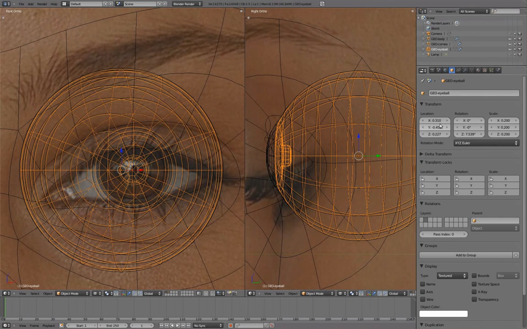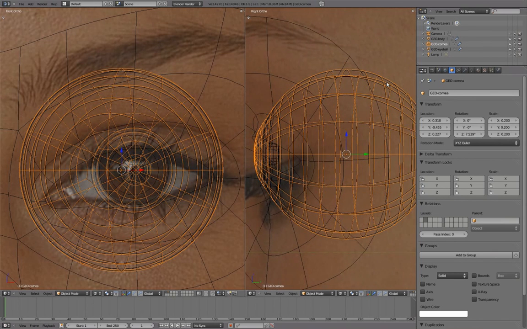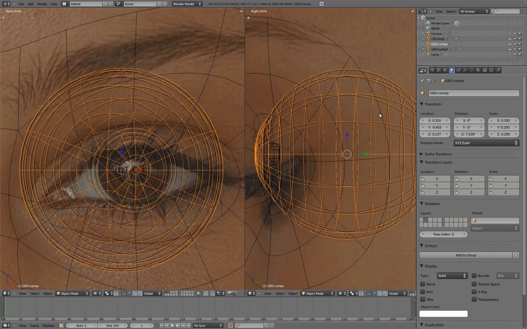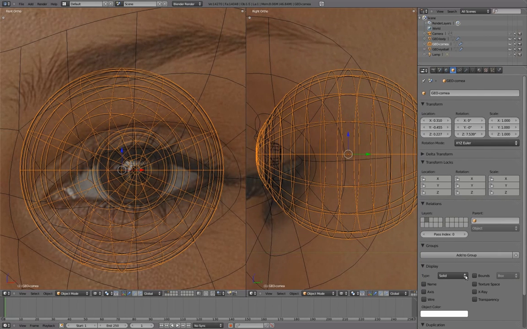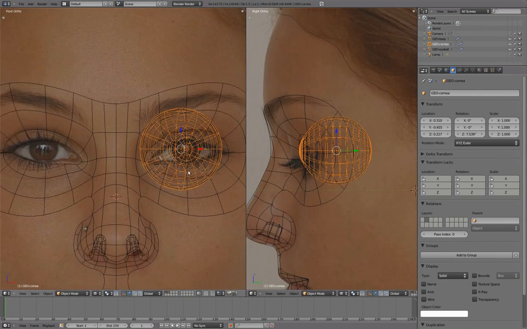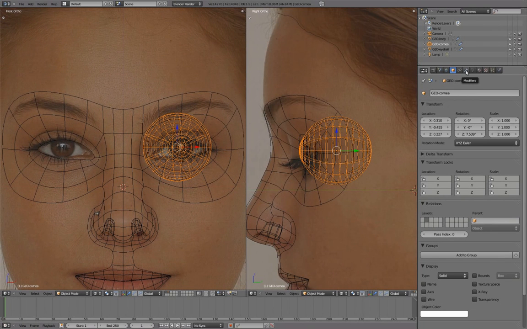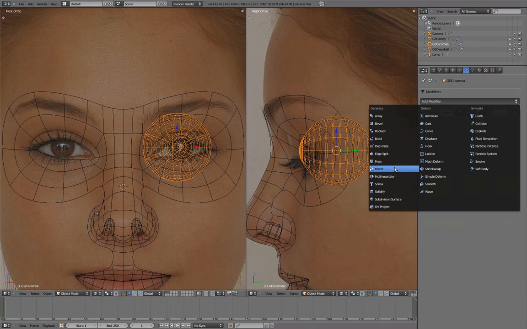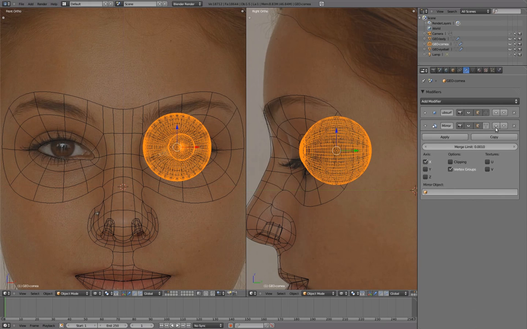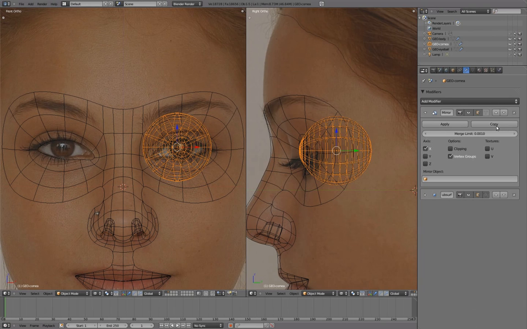For both the eyeball and cornea, we'll apply the scale to clear out the values. As a final step, we'll add a mirror modifier. Move this modifier up in the stack so it's above the subsurf modifier. And to mirror these correctly, we'll make the geobody their mirror object.